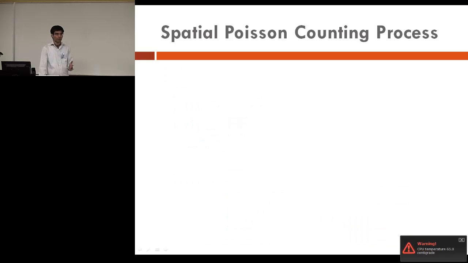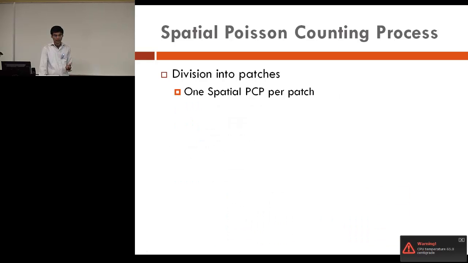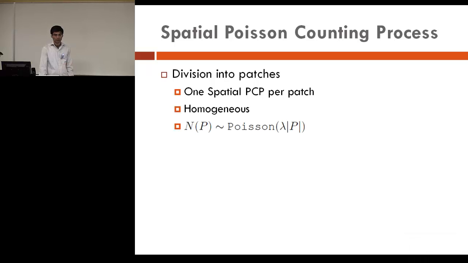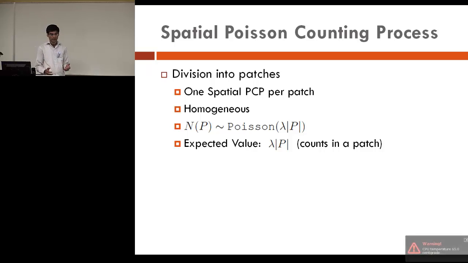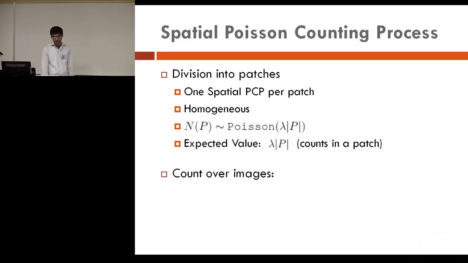So we divide the image into small patches and assume there is one spatial Poisson counting process per patch, which is given by this equation here. The lambda is the density, and the expected value, or the number of people in that patch, is given by this, where lambda is the density, and this gives the size of the patch.